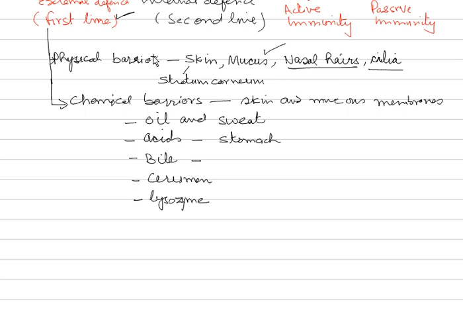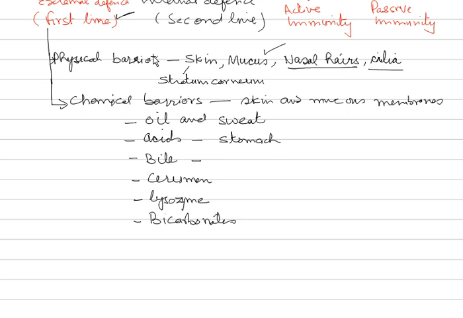Then comes another example in the form of bicarbonates. Now they are present in saliva, for example. If you notice the taste of our mouth, it is because basically of the presence of saliva. So these bicarbonate ions present in saliva neutralize the acids in food.